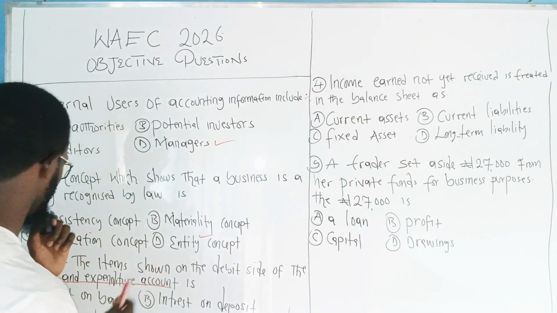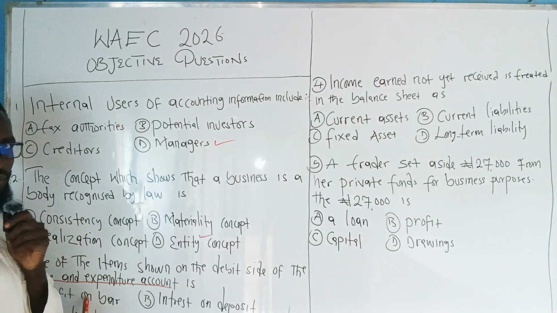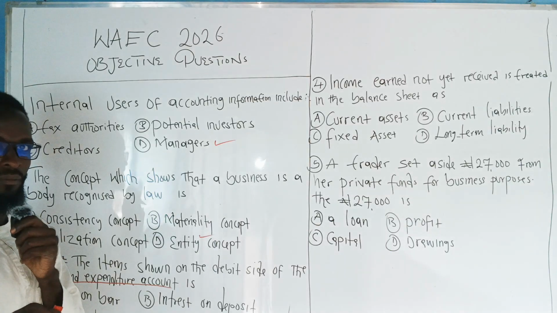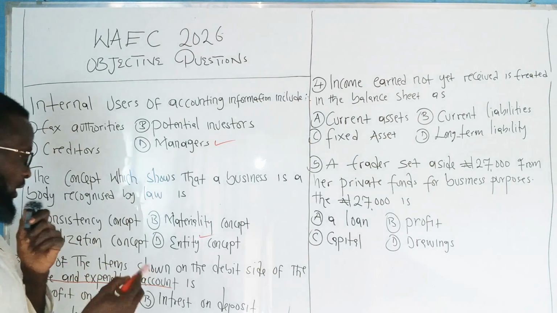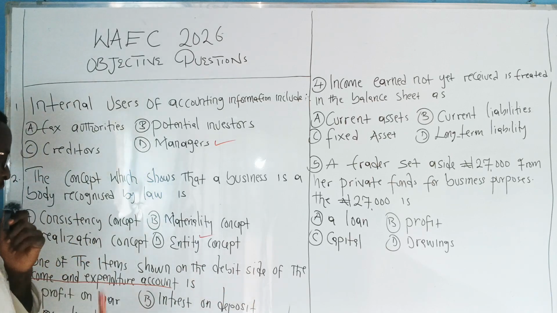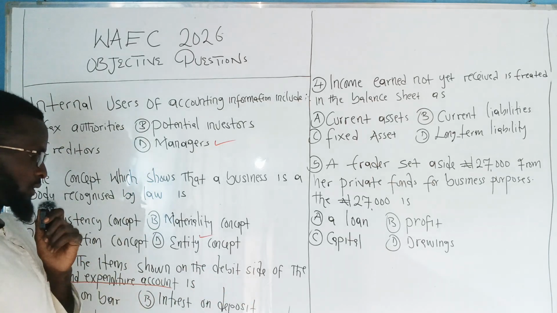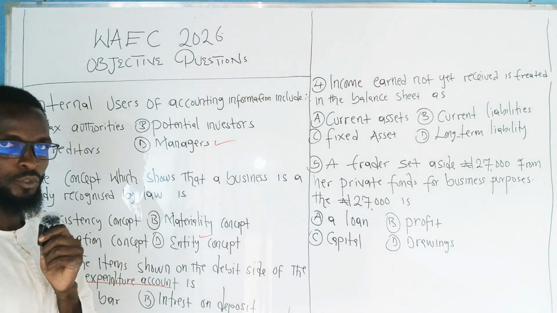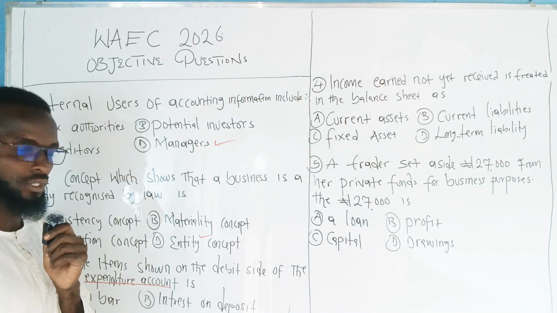So let's look at it. Profit on bar. This is an income. Therefore, it should be credited. And the question says what is shown on the debit side. So therefore, this is not the answer. B. Interest on deposit. This is also an income. So therefore, it should be credited, not debited.